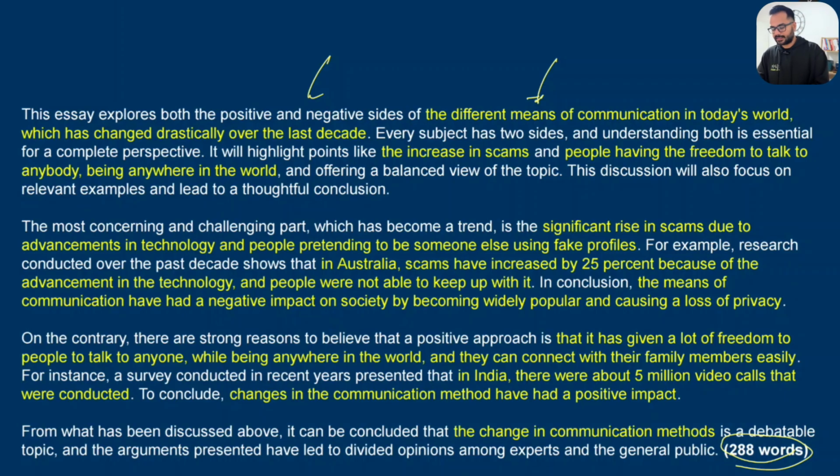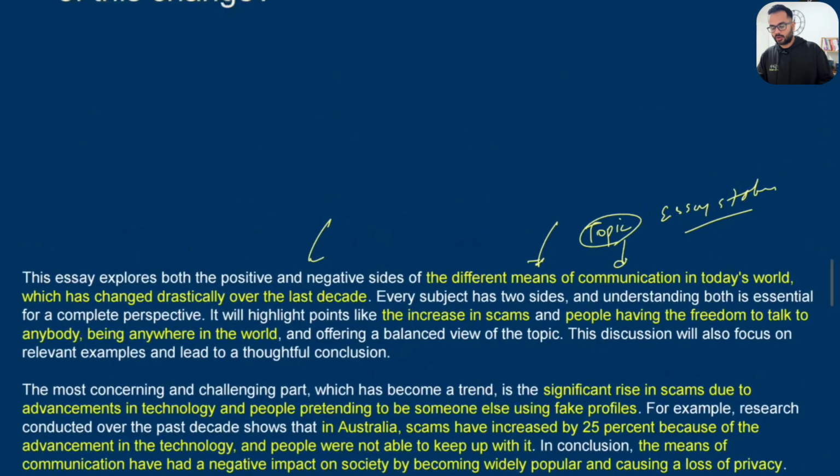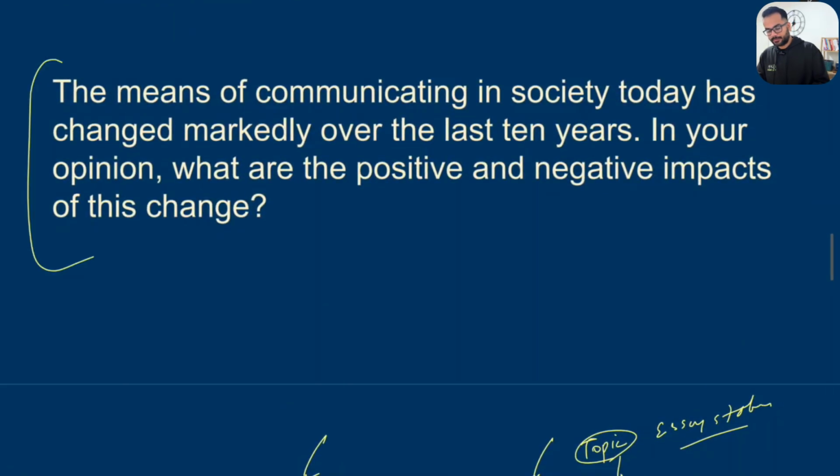Now let's have a look. So I've said this essay explores both the positive and negative sides of the, so this is my topic over here, which is the essay statement from the above. So all I did was I took my essay statement, this part, the first one, and I did not rewrite it from scratch, but all I did was I changed certain words with their designated synonyms. Whatever words I know the synonyms of, I've put that to keep my job easy, and also making sure that I'm not rewriting the sentence from scratch, because that will take a lot of time. A lot of thinking is needed for that.